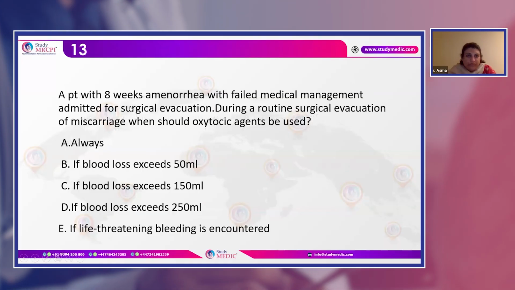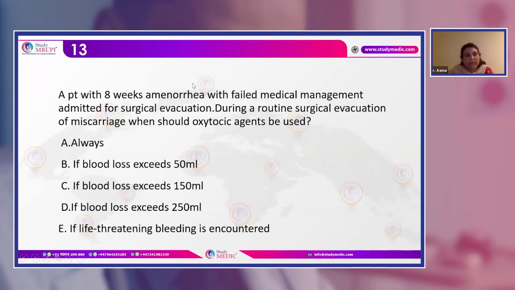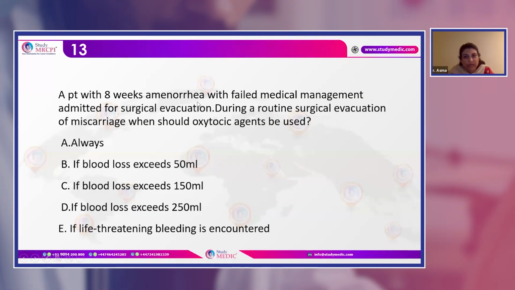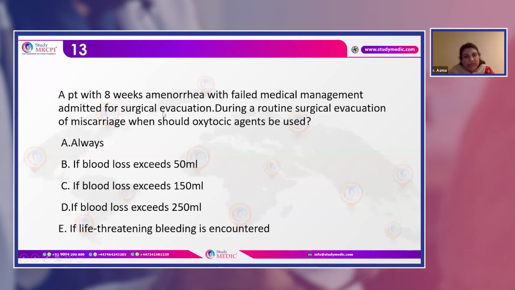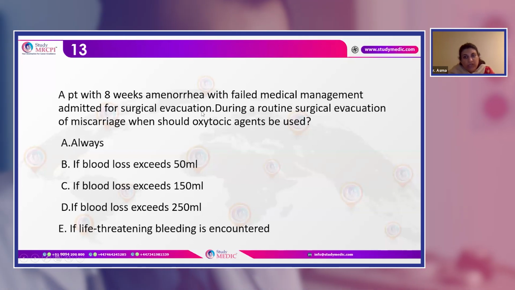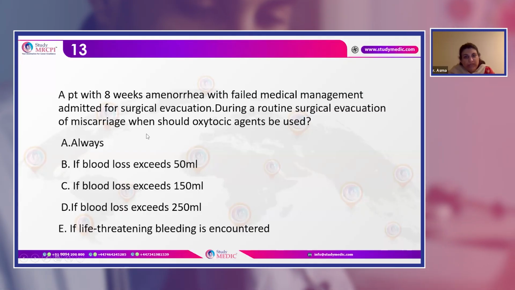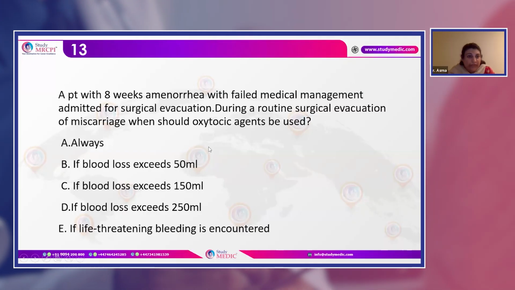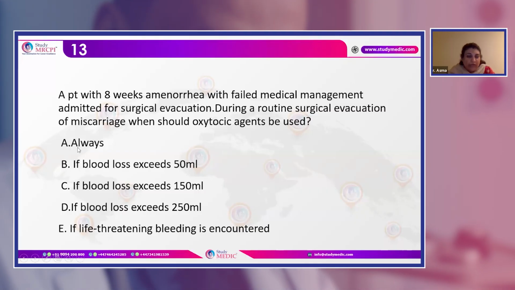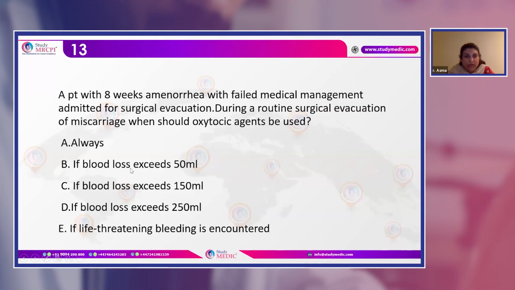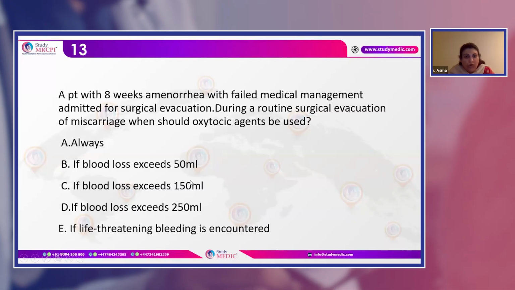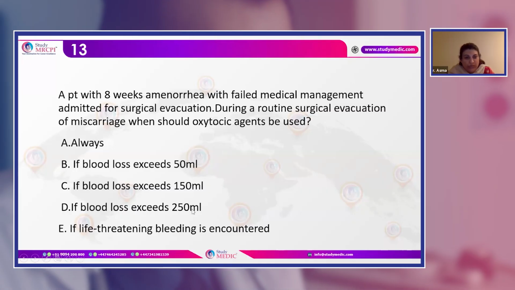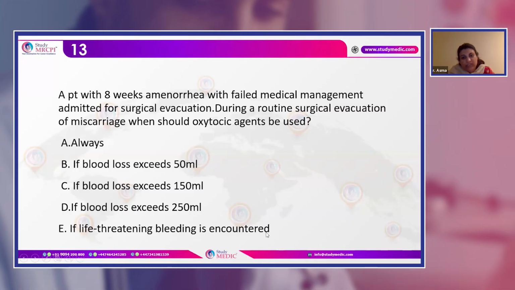Now, the other question is a patient with 8 weeks of amenorrhea with failed medical management. She is admitted for surgical evacuation. Now, when we are doing surgical management, when should we give oxytocin? This is also a very important question. Number A, always. If blood loss exceeds 50 ml or 150 ml or 250 ml, or if life-threatening bleeding is